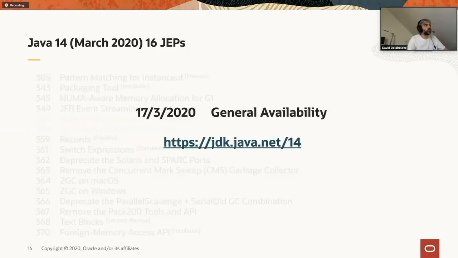Okay, so Java 14 was released in March 2020. Everything is open source, so at jdk.java.net/14 you can have access to the OpenJDK builds of 14. You can also have access to all the technical content regarding that release.